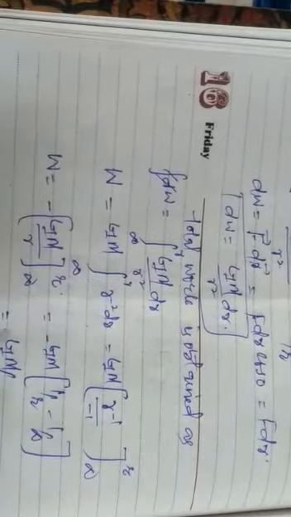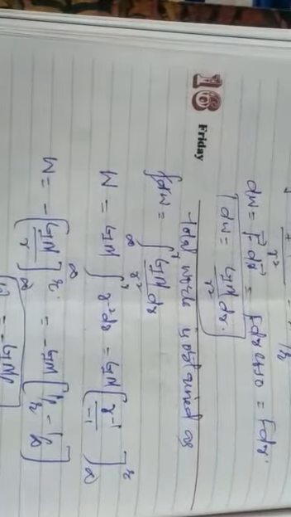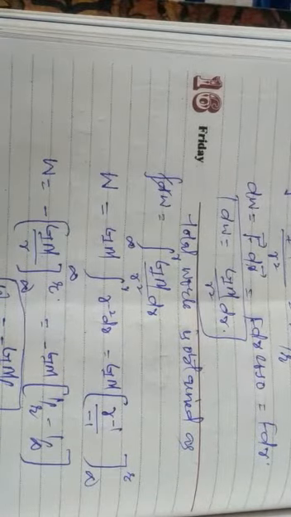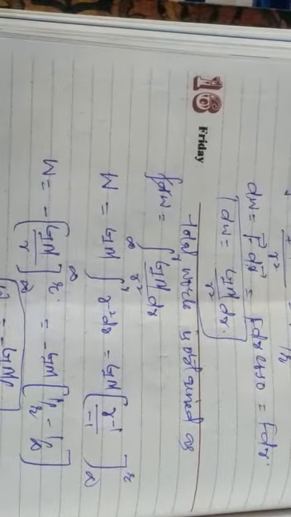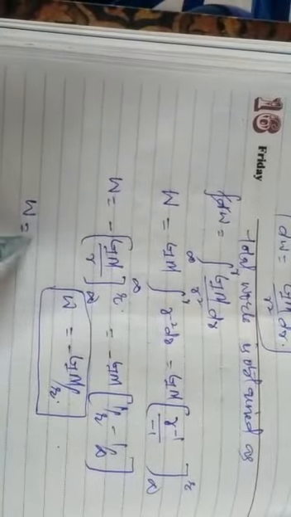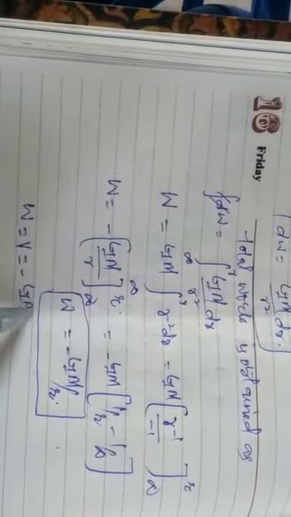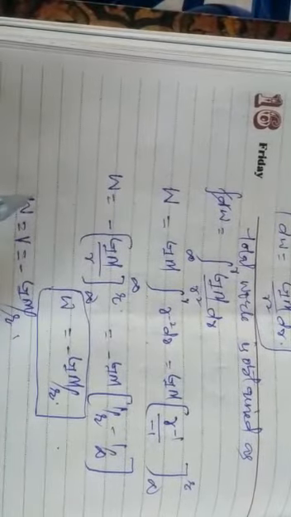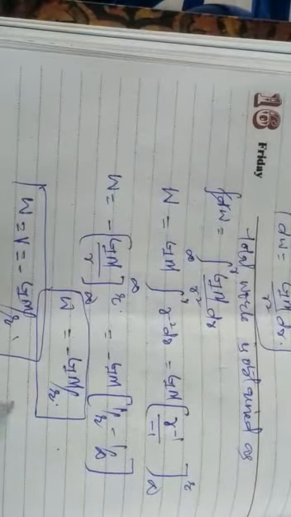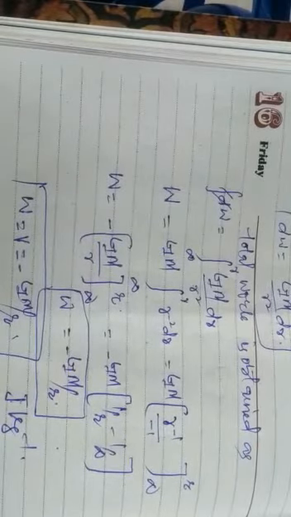This is the work done to bring a body from infinity to point A, where we have to find the gravitational potential. So gravitational potential V equals minus G M by R. Its unit is joule per kg, and it is a scalar quantity.